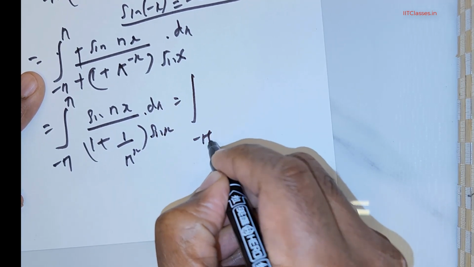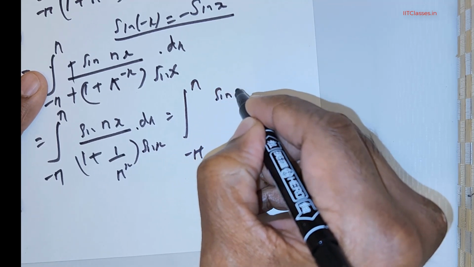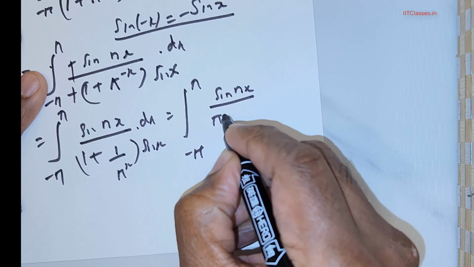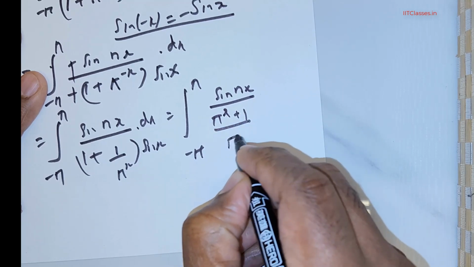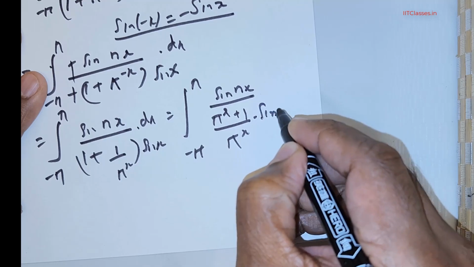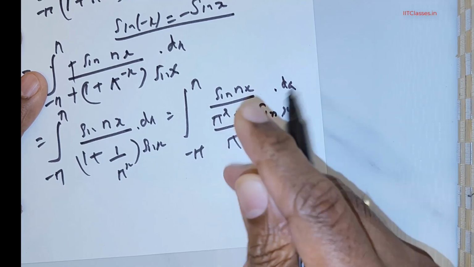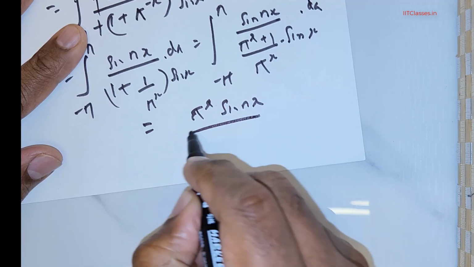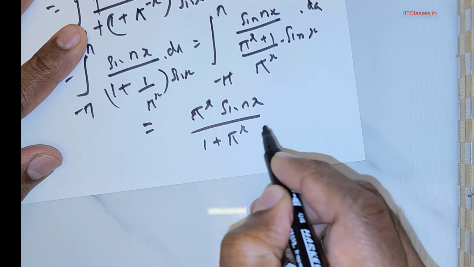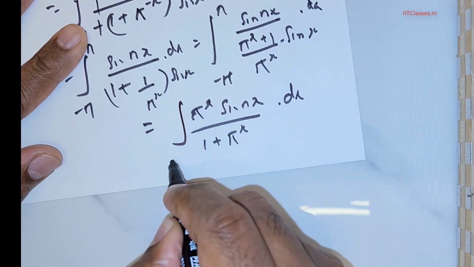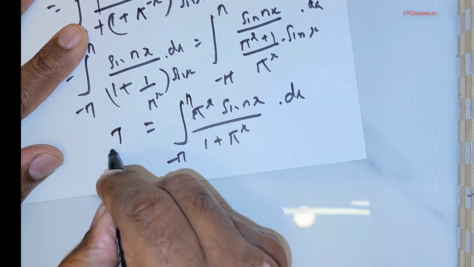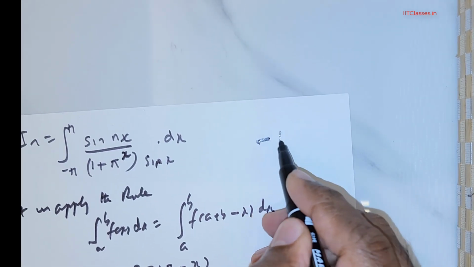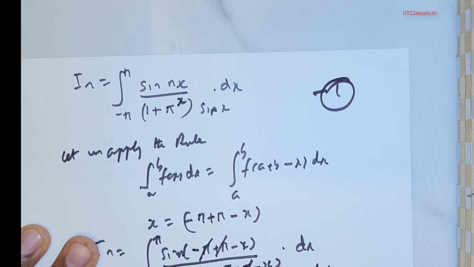This is equal to the integral from negative pi to pi of sin(nx) divided by pi raised to the power of x plus 1 divided by pi raised to the power of x, times sine x dx. So you flip this, and it is going to be pi raised to the power of x times sin(nx) over 1 plus pi raised to the power of x, times sine x dx. The integral is from negative pi to pi, and you have I_n. So we have this as equation 2 and the earlier one as equation 1.